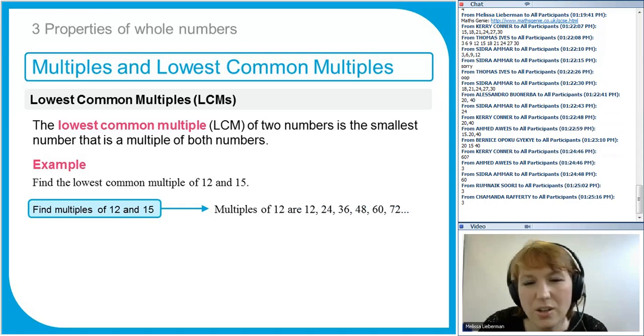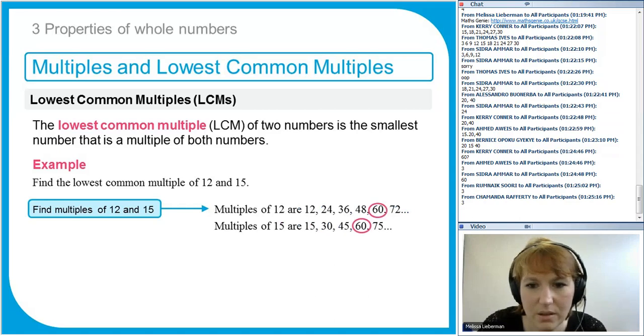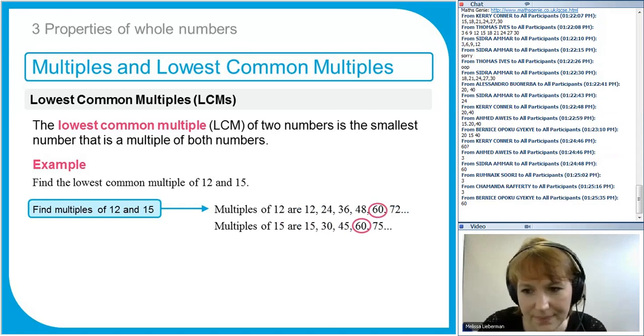I know you don't know your 12 and your 15 times table, but you only do the first 5 or 6. There should be plenty, and you can work them out quite easily. The first few multiples of 15: 15, 30, 45, and so on. And then the lowest number in both lists is 60. So everyone that said 60, fantastic.